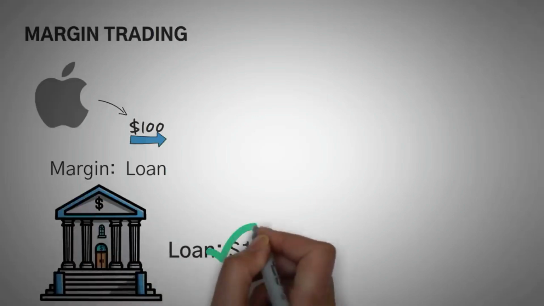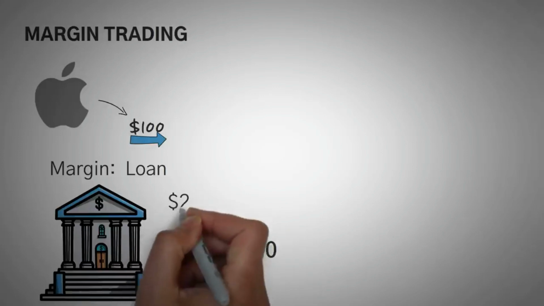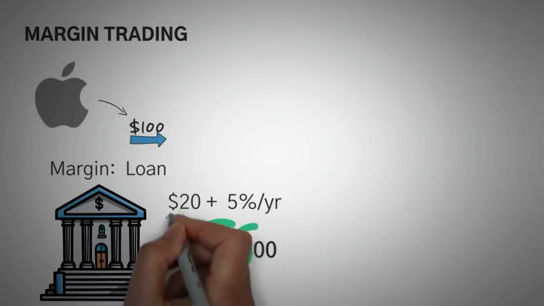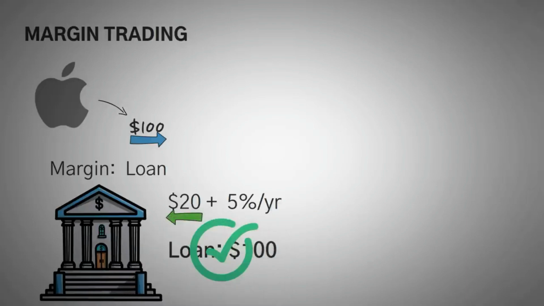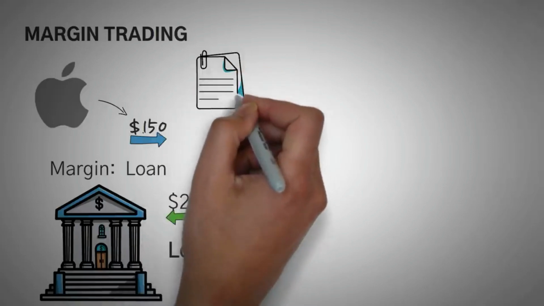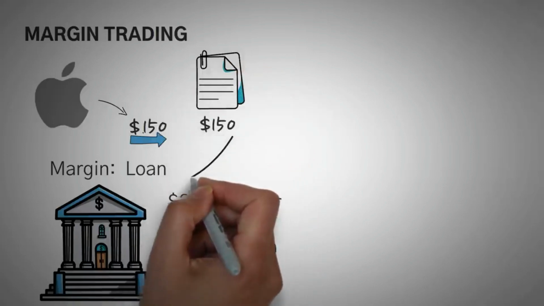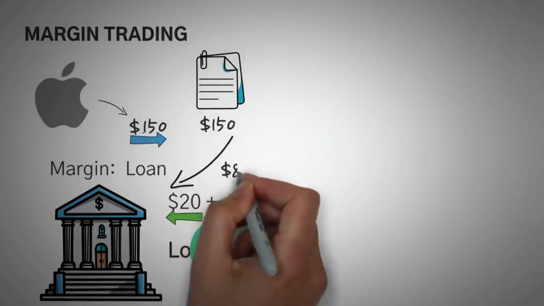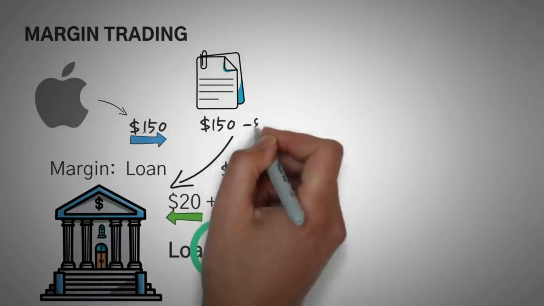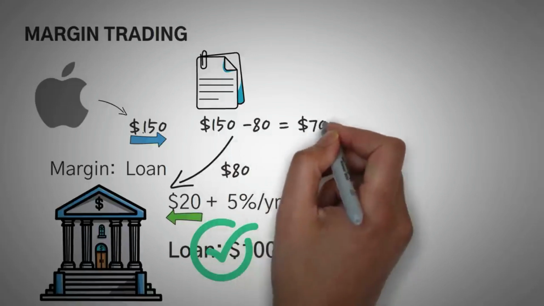And the bank agrees to give you that $100 loan if you can give them a $20 down payment and a small fee of 5% a year. So here's two scenarios that could happen. The stock goes from $100 to $150. You have paper hands, so you decide to sell the stock and you get $150. You pay back $80 of your loan because the bank already had your original $20 as a down payment, and you keep the rest, which is a profit of $70.